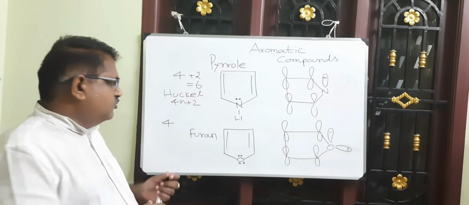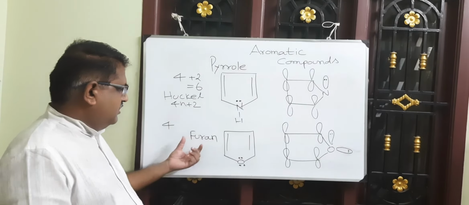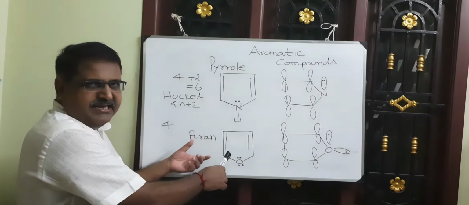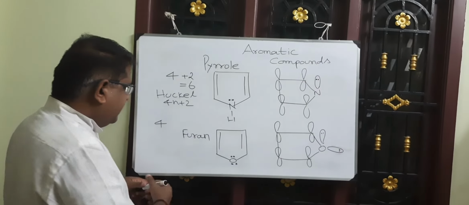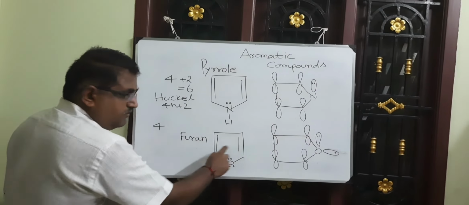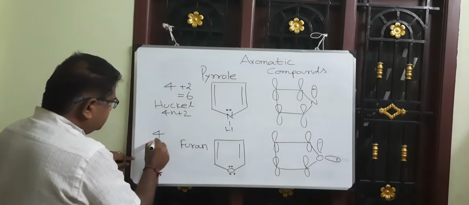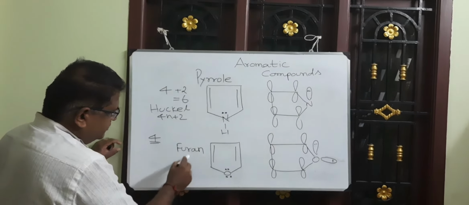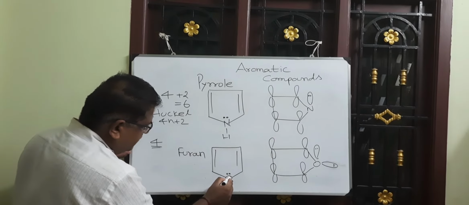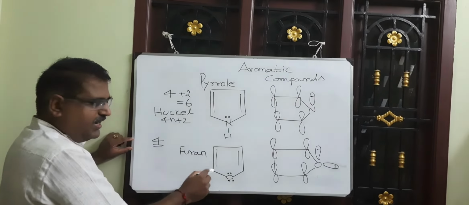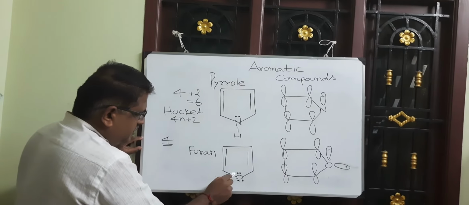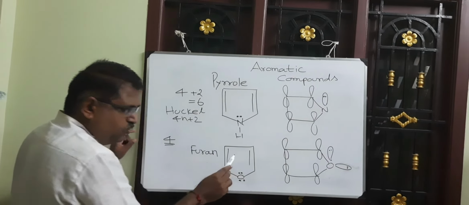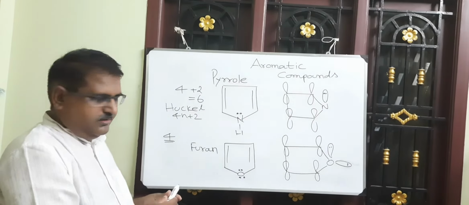Now let us talk about the aromaticity of furan. Furan is a cyclic and planar structure. It has two double bonds, so the number of pi electrons is 4. Now look at the structure of furan. It has an oxygen atom. The oxygen atom has two unshared electron pairs. The two unshared electron pairs are in two different p orbitals of oxygen.